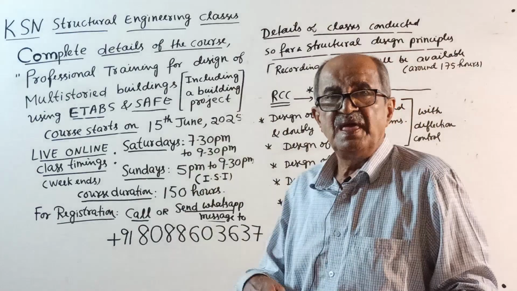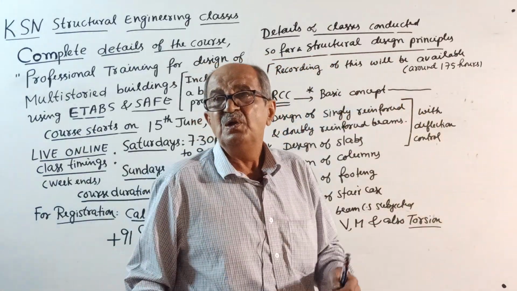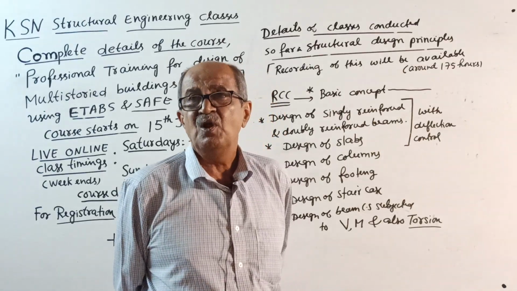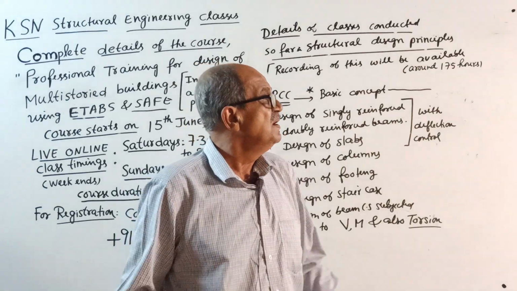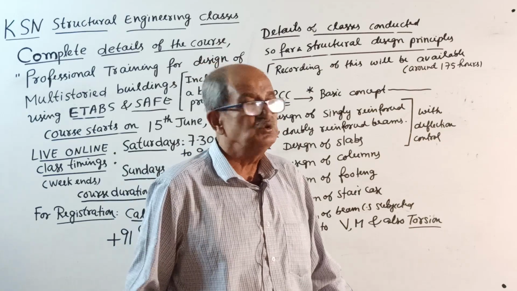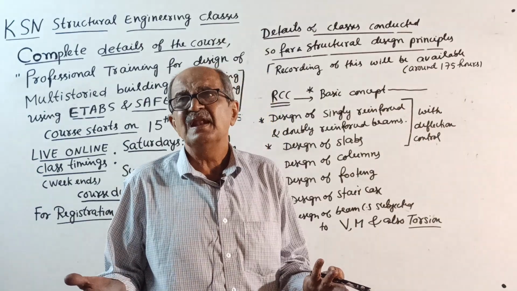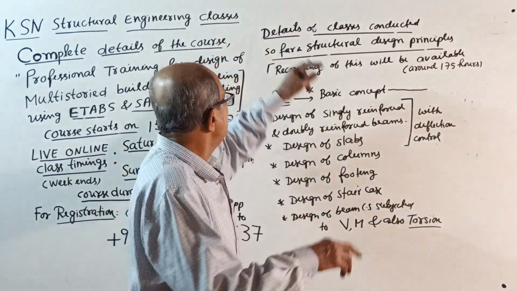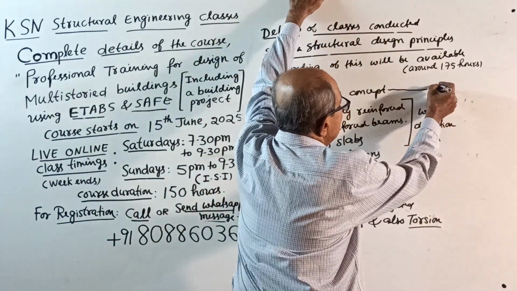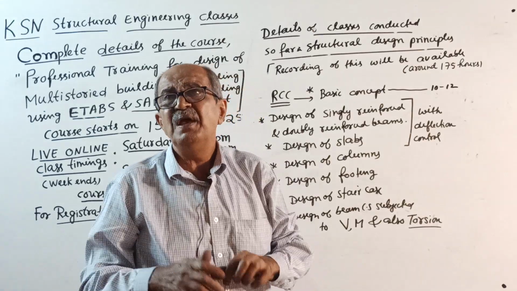So, next, when I came to the RCC part, first the basic concepts: limit state method, basic behavior, stress strain diagram, stress block parameters, limiting value of depth of neutral axis. So many things are there. See, strain variation. I cannot keep on telling here; in the class you can see it. The basic concept of RCC alone took me maybe more than 10 to 12 hours, non-stop.